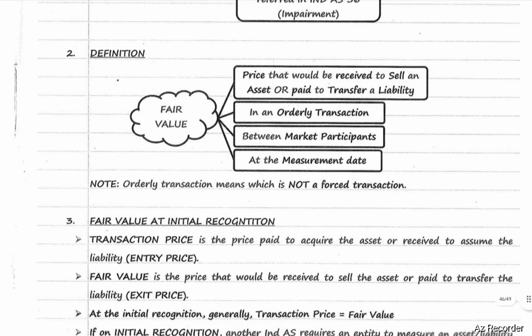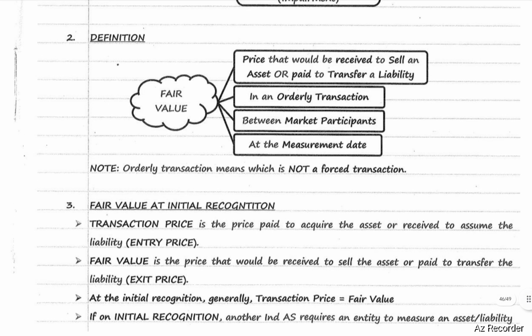Fair value at initial recognition. Under that, first consider transaction price. Transaction price means the price paid to acquire the asset or received to assume the liability. That is entry price. Fair value is the price that would be received to sell the asset or paid to transfer the liability. That is exit price. Therefore, fair value means exit price. But at initial recognition, generally, transaction price will be equal to fair value.